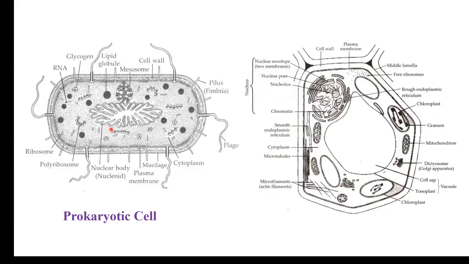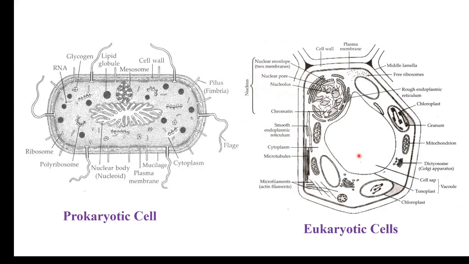in this prokaryotic cell. This is a eukaryotic cell where you can see this is the well-defined nucleus. Around this nucleus, the granular endoplasmic reticulum is present. Here is the chloroplast. Here it is the mitochondria and large vacuole is also present. So membrane-bound cell organelles are present here, which are absent in the prokaryotic cell. One difference is nucleus, another is membrane-bound cell organelles.